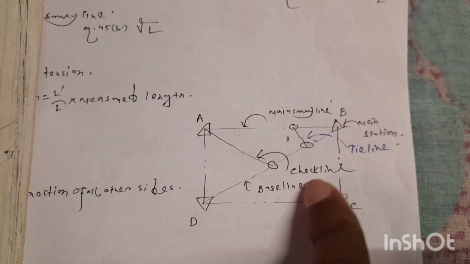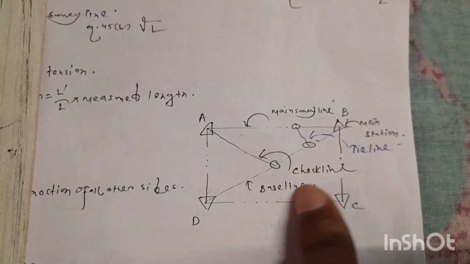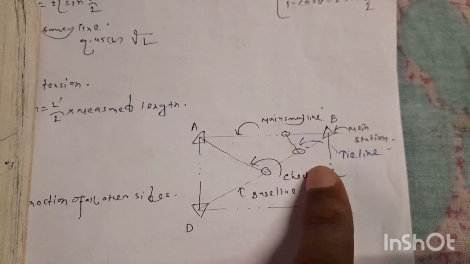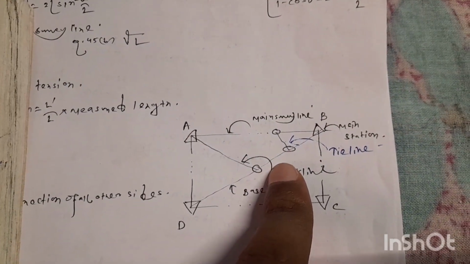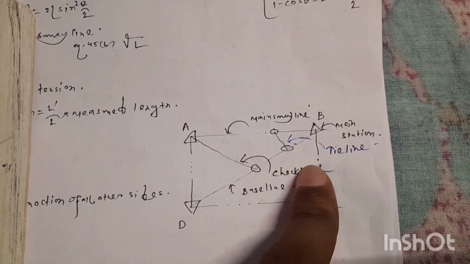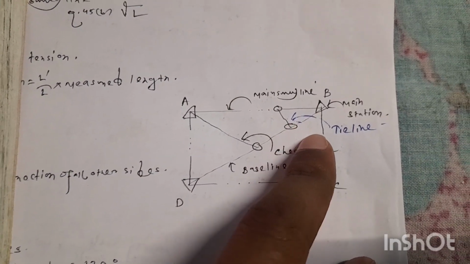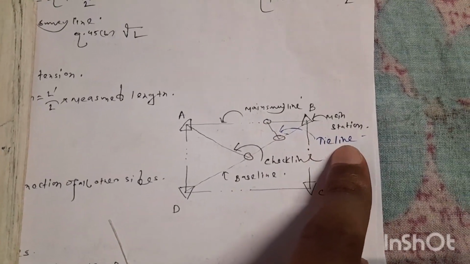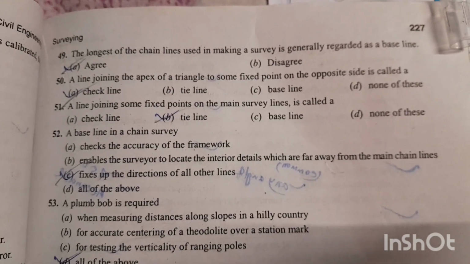The longest line of the chain on which the entire framework is built is known as baseline. Then check line, the line joining the apex of the triangle and the fixed point on the opposite side is called check line, and this line is taken to check the accuracy of the framework. And tie line, the line joining some fixed points on the main survey line, is called tie line. The tie lines are taken to locate the interior details in more detail. Question number 52, a baseline in a chain survey, option number C is the right answer, fixes up the direction of all others.